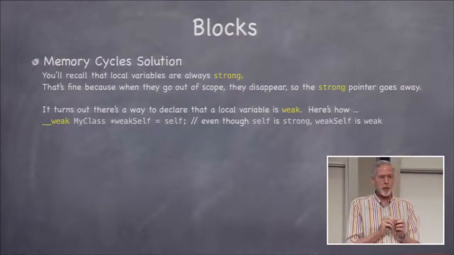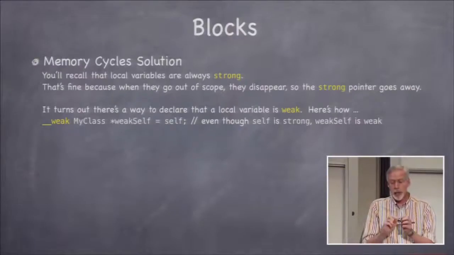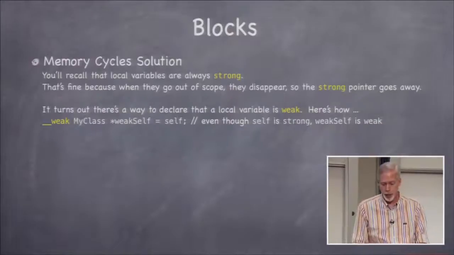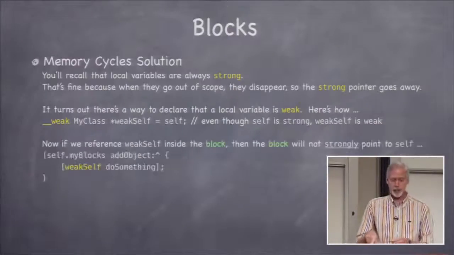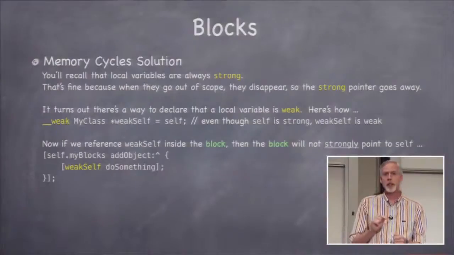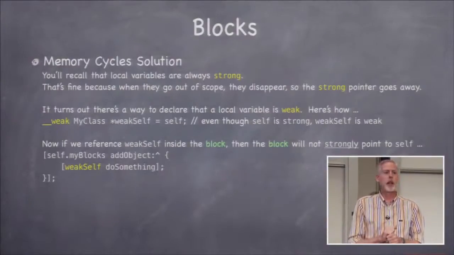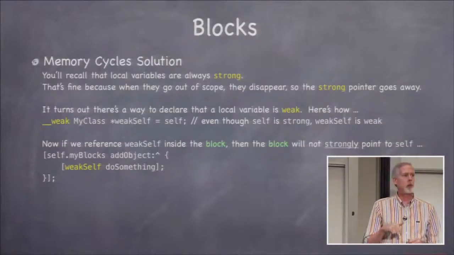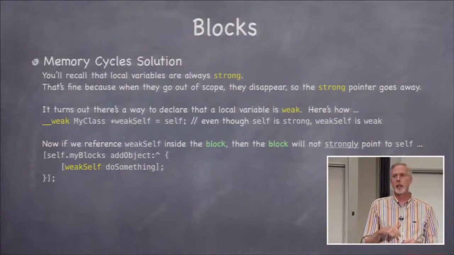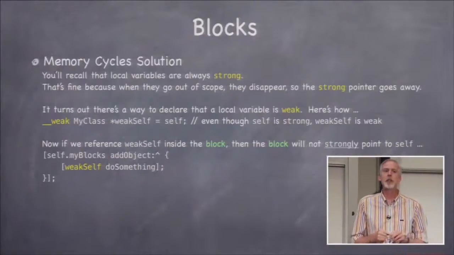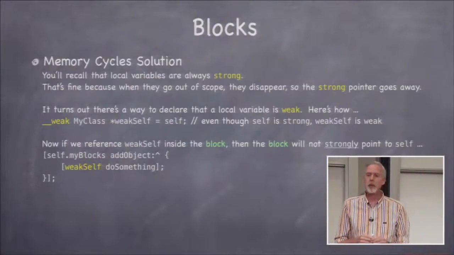So I'm going to make a local variable, weakSelf, which points to self, but it's a weak pointer to self. And now I can use that inside this block that I added. I'll send do something to weakSelf, and now I don't have this cycle anymore because the block no longer has a strong pointer to self. It has a weak pointer. Okay? So yes, we will do this. You might have to do it in your homework depending on how you decide to implement it, and I will definitely do it in the demo today so you can see how this works.